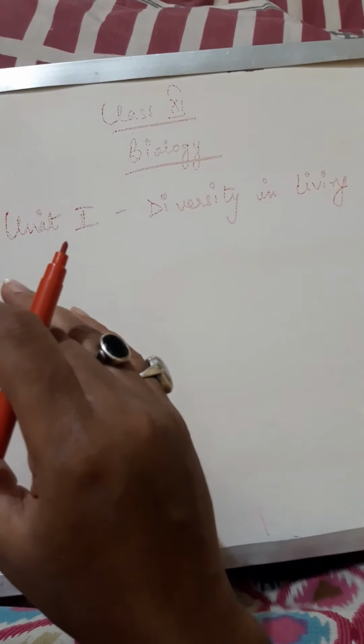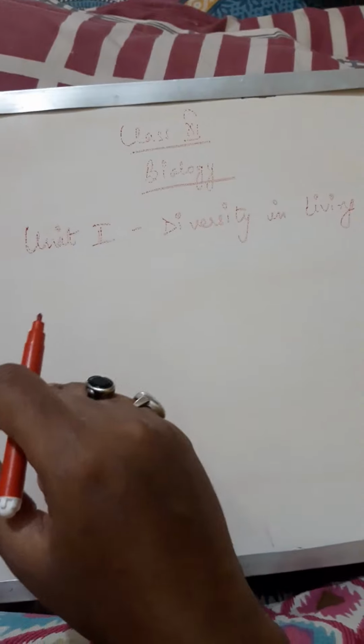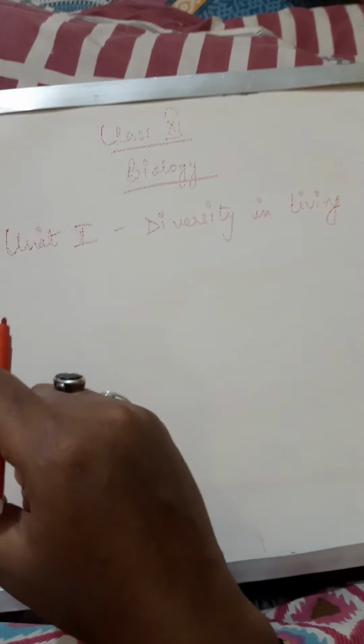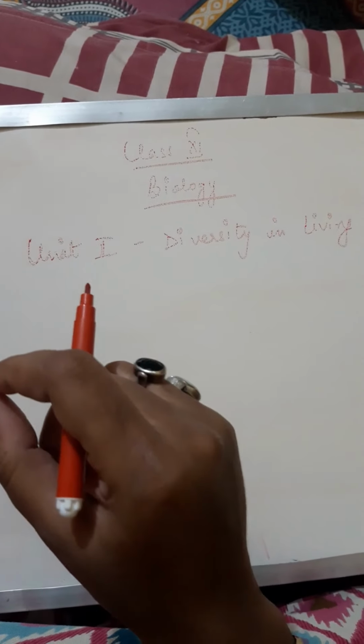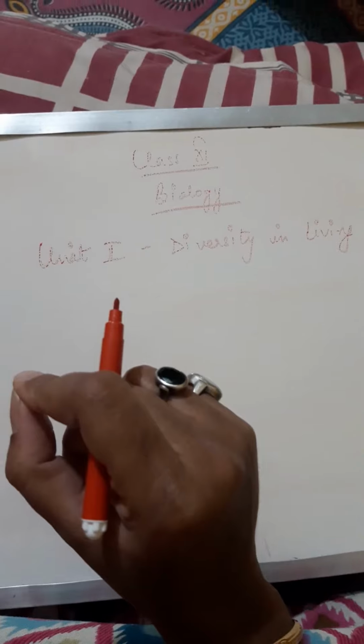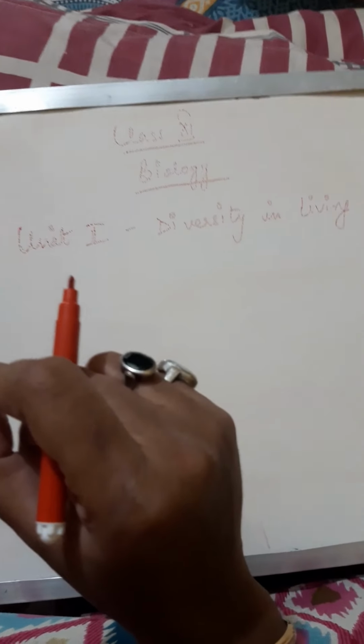How have we classified the entire living world? What are the bases of classification? In biological classification, it was not binomial like we are studying right now as binomial nomenclature, but there were many other ways of classification which we will study in detail. Apart from this, we are going to study plant kingdom and animal kingdom in detail.